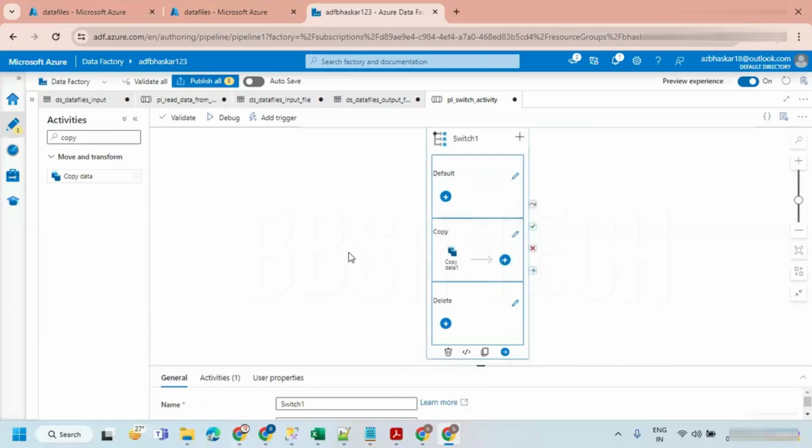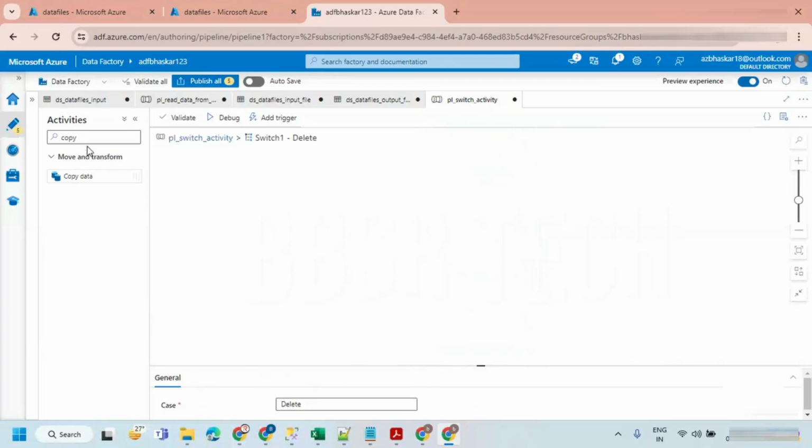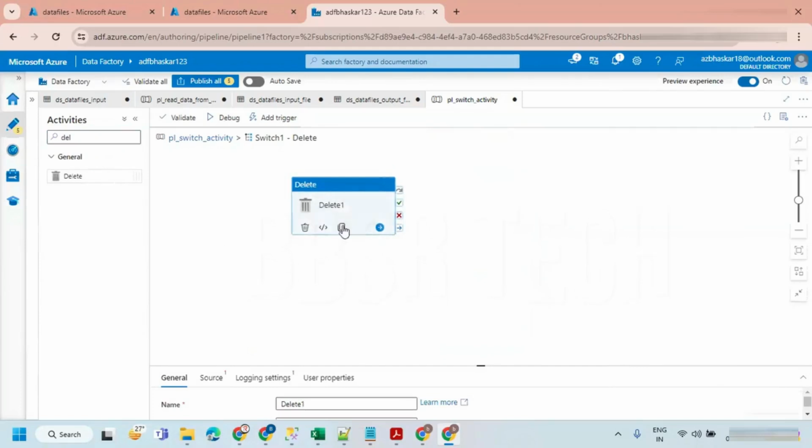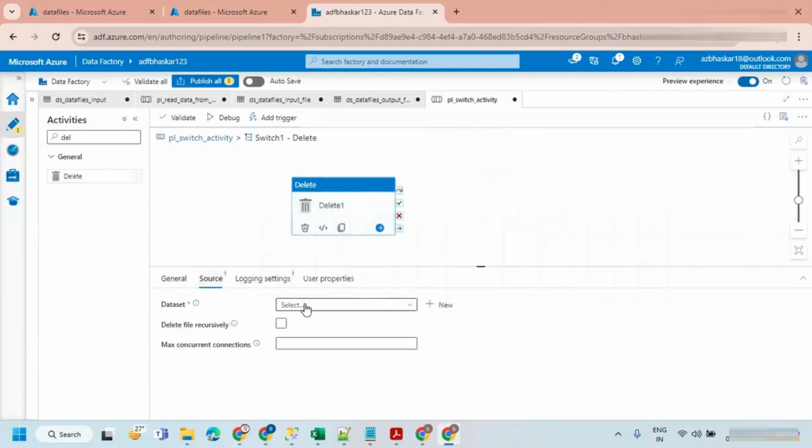So if the parameter value is copy, then this set of blocks will be executed. If the parameter value is delete, then I have to add a delete activity here. Let's take a delete activity. We already saw in the last session how we can get the delete activity. Let's take a source. What is the source data set?